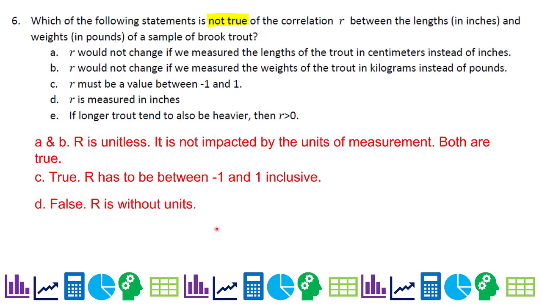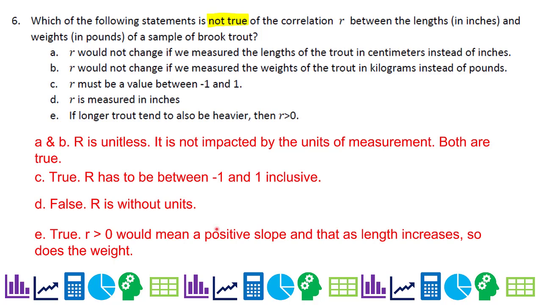D is false. R is without units. It's not measured in inches, all right? And then E is true. If longer trout tend to also be heavier, then R, the correlation, is positive. That would mean a positive slope, and that as length increases, so does the weight. This would be true if longer trout also tend to be heavier, which kind of makes sense, actually. So our correct answer, in a way, our not true answer, is D.